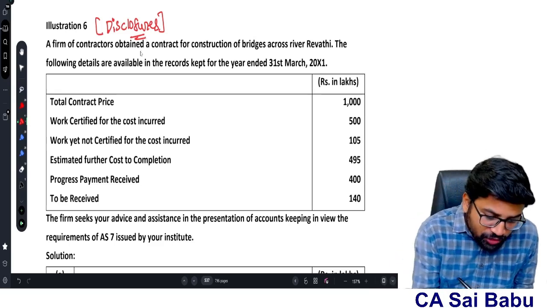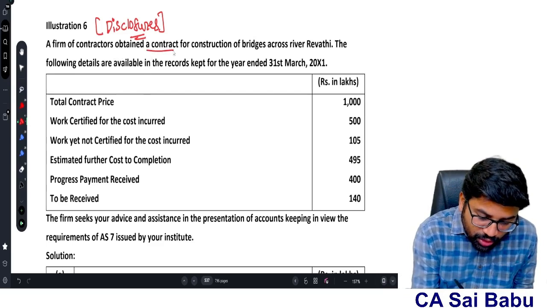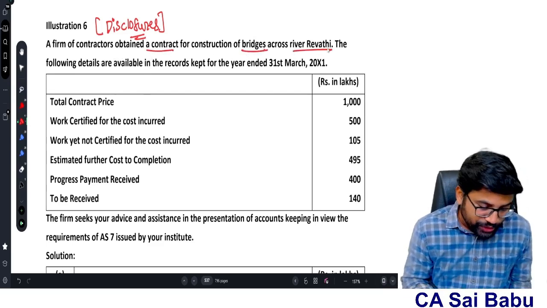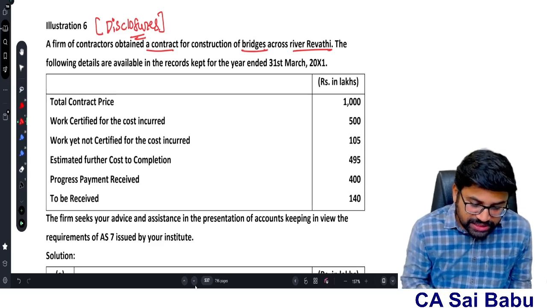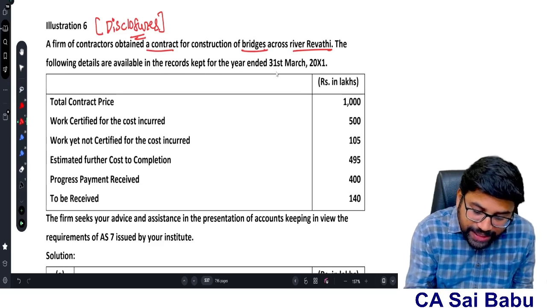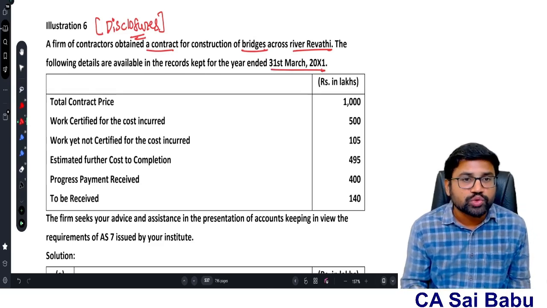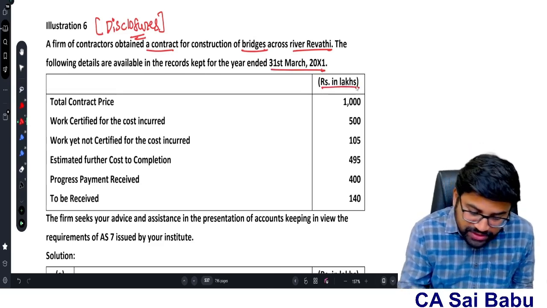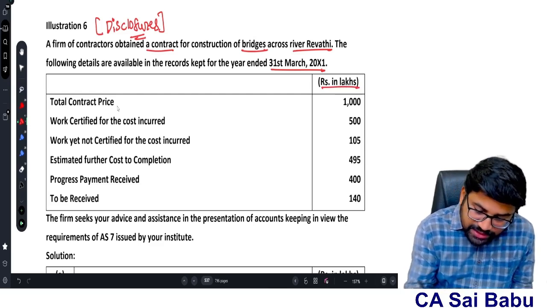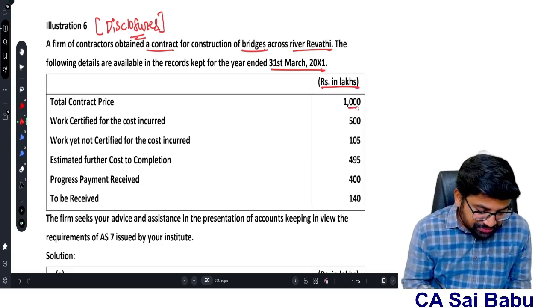A firm of contractors obtained a contract for construction of bridges across river Revati. So they got a bridge construction contract. The following details are available in the records kept for the year ending 31st March 2011. Rupees in lakhs. Total contract price 1000 lakhs.